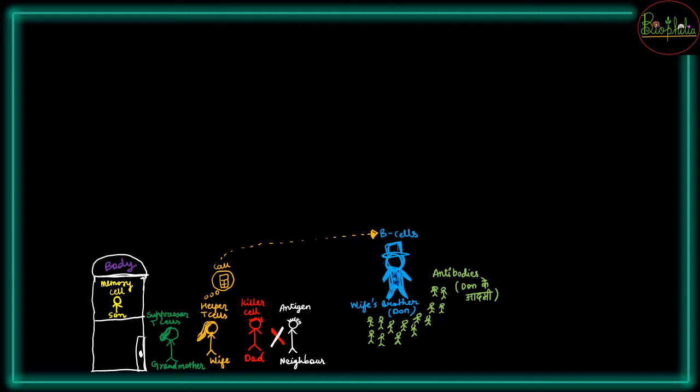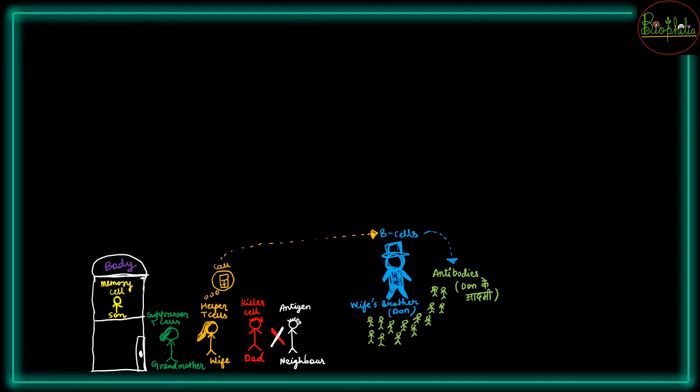So for that reason उसने B cells को यानी उसके भाई को कॉल लगाया है और भाई तो है गुंडा, he is the head and what will happen? He will not come alone to help and come into the fight. What will he do? He is a big man, he can send many people. सो वो जो डॉन है, बी सेल्स है, बी सेल्स क्या करेंगे? B cells will instruct and stimulate the antibodies. बी सेल्स एंटीबॉडीज को बोलेंगे यानी डॉन के आदमियों को बोला जाएगा कि now you go and take care of the fight that is going on to my sister's place.